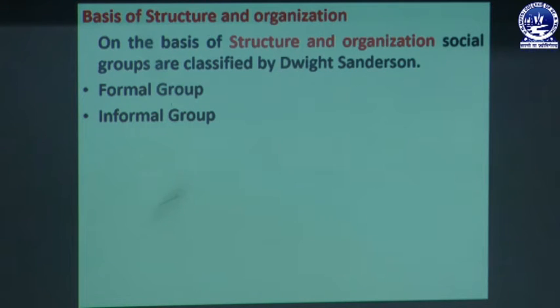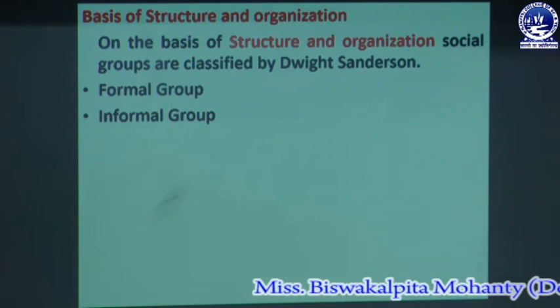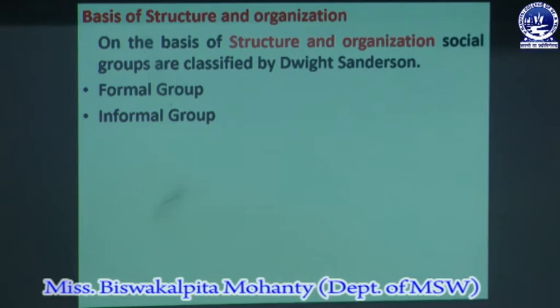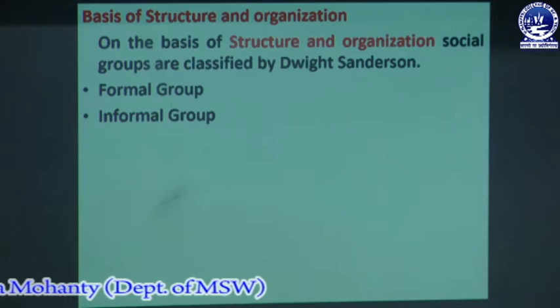In a formal group, there is the coercive formal group. That person is sometimes elected and sometimes nominated by some power or by a group of people. An example of a coercive formal group is the parliament. Under formal group there is another group, the utilitarian formal group, also called an involuntary group, which doesn't depend upon the person's choice.